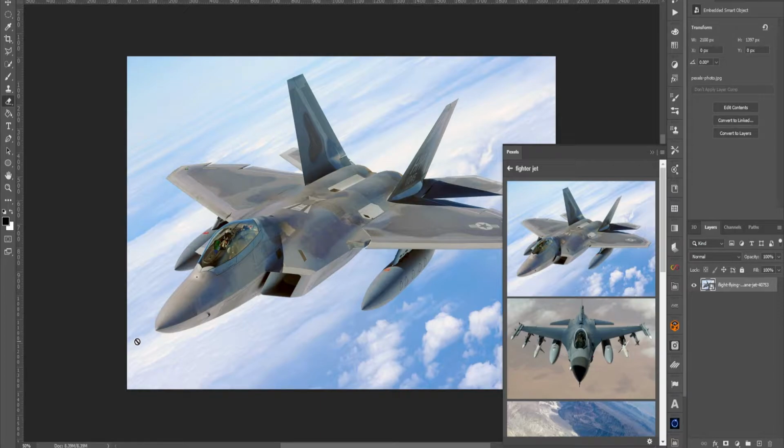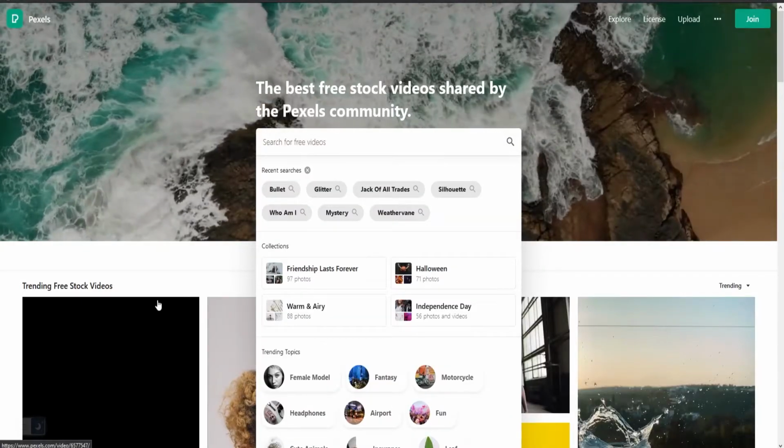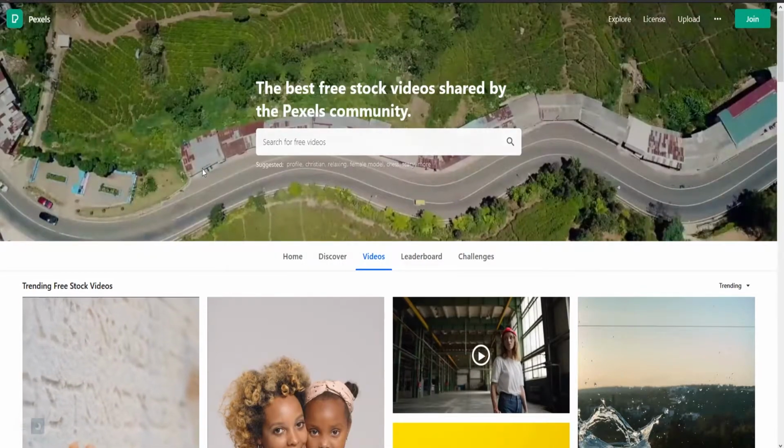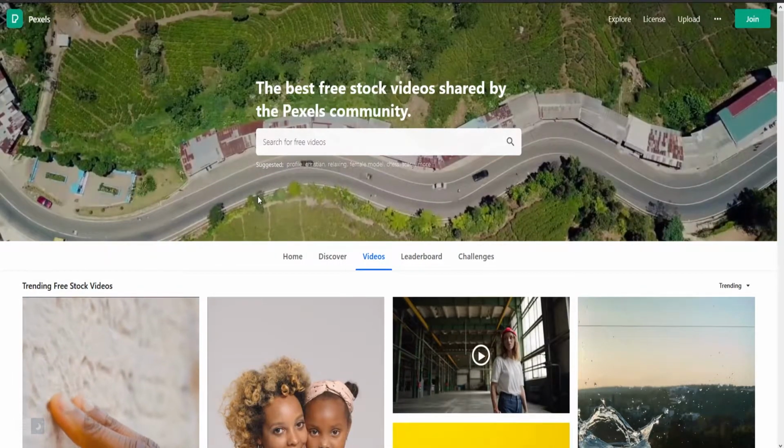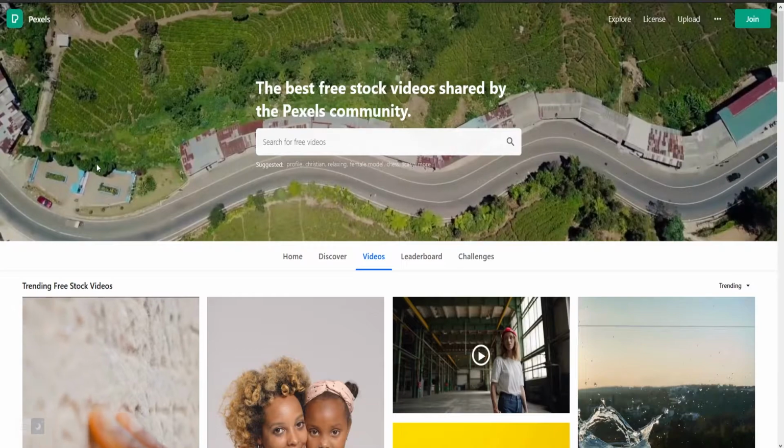So that's a really awesome use for Pexels. You don't have to use the website. You can use their actual search plugin inside Photoshop. So it's a really useful website. And of course, now you have videos as well. So Pexels is one of my favorites, definitely.